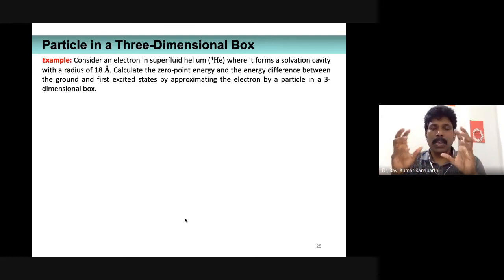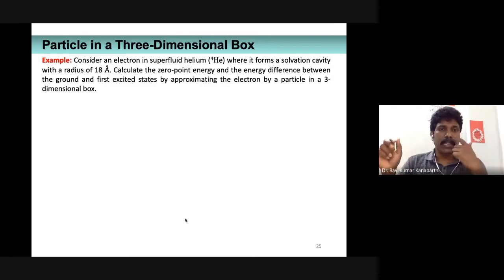But what exactly happened is that one electron has been trapped in liquid helium at 4 Kelvin. So they have trapped one electron in a cavity, and that cavity radius is given to be 18 angstroms. Now, it is very straightforward. If the radius is given, what is the length of the box? The diameter is double the radius, right?